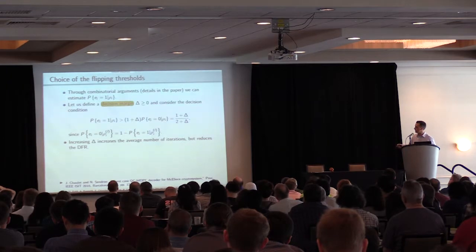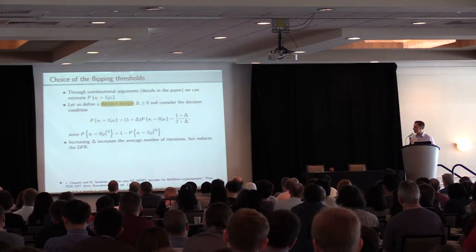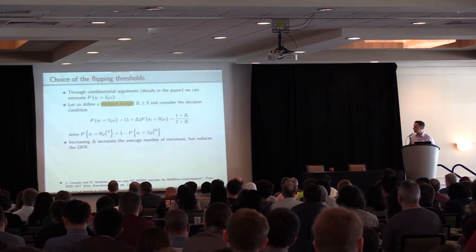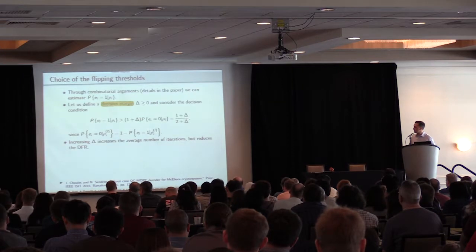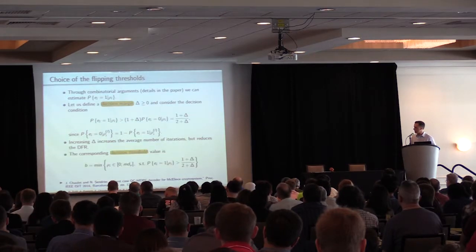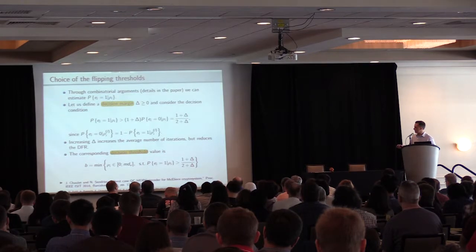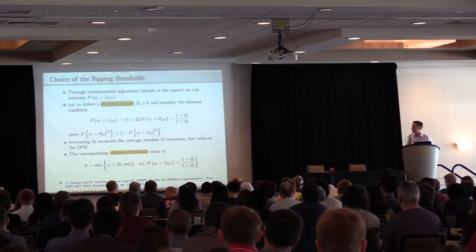And by considering that these two probabilities are one the complementary of the other, then we can compute the first probability as a function of delta. And if we increase delta, we increase the number of iterations, but we reduce the DFR. And starting from this, we can compute the corresponding decision threshold as B, that is just expressed by this formula.